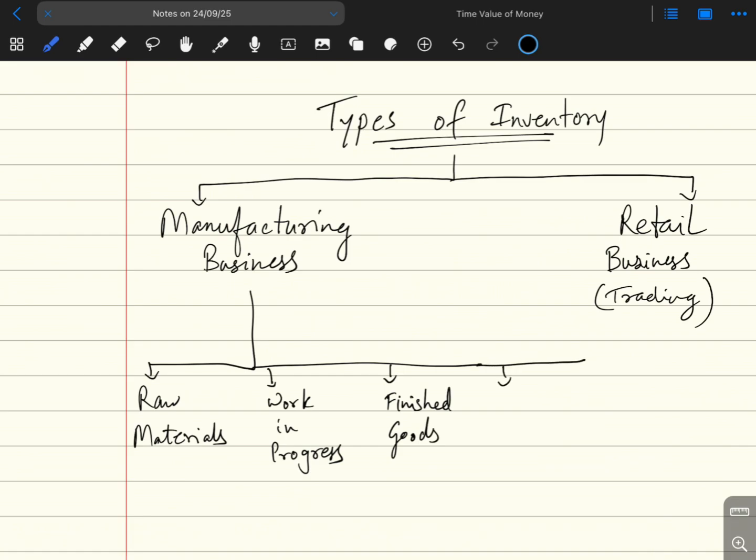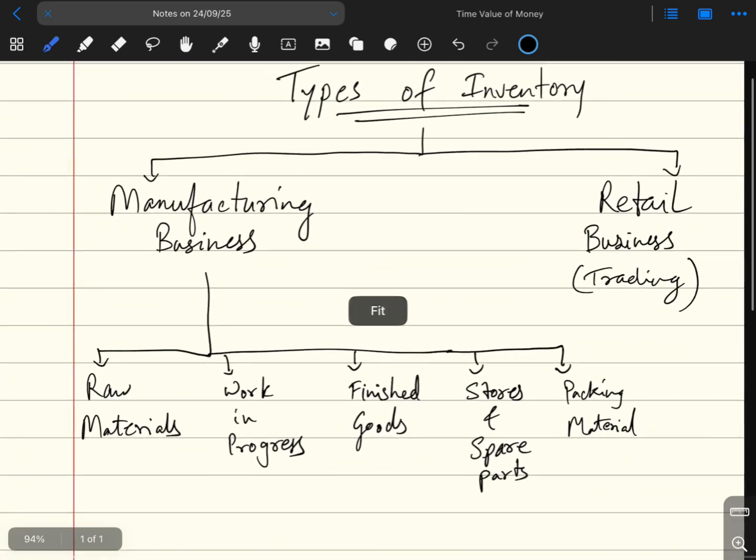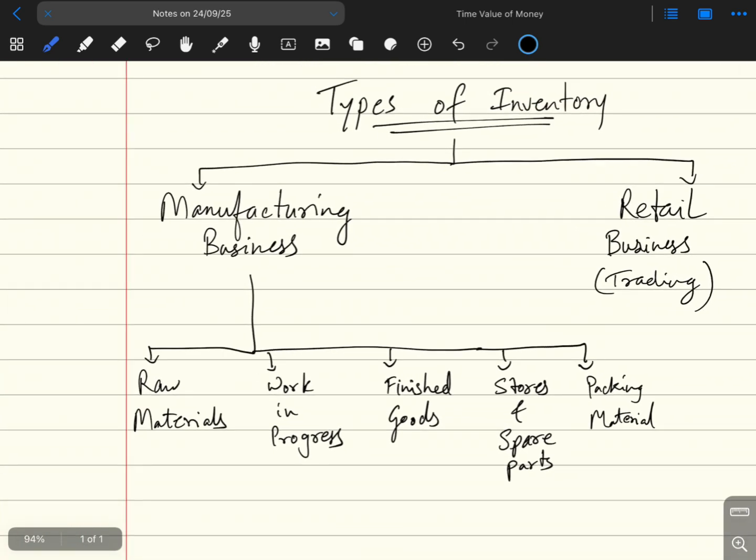The next type of inventory is spare parts and stores. These include office stationery and like items which are required in the business. The next type of inventory is the packing material which is required to pack the finished goods. For example, carton boxes, plastic bags, etc. So these are the types of inventories that can be found in the manufacturing business.